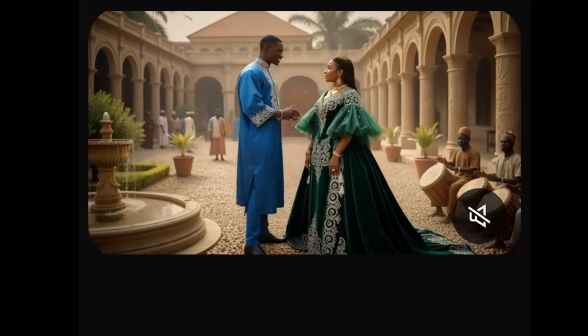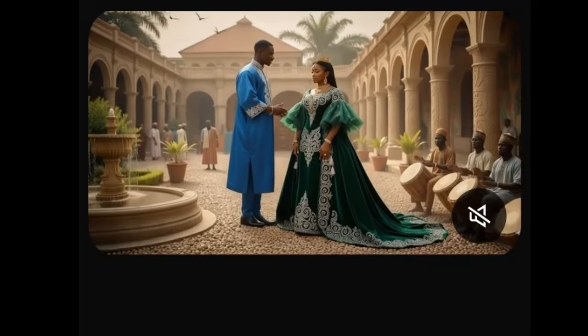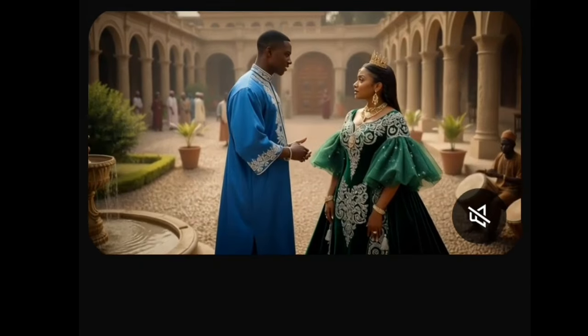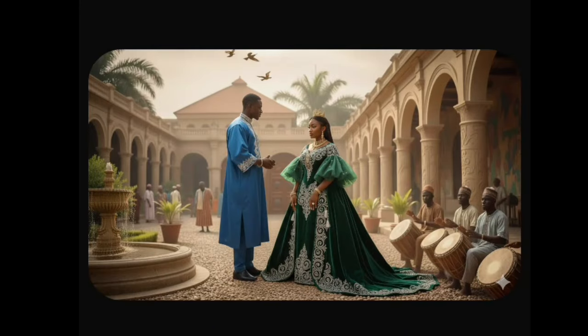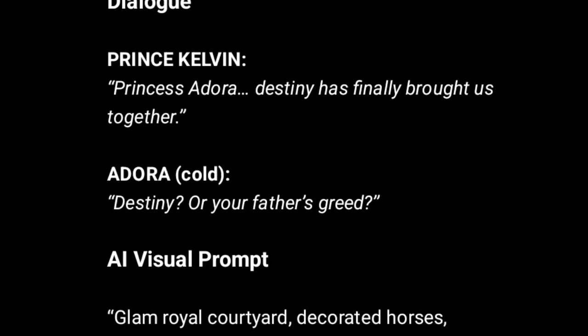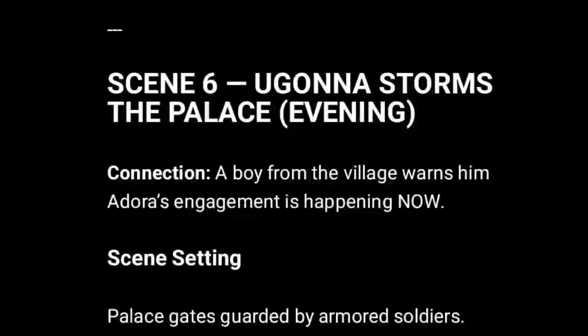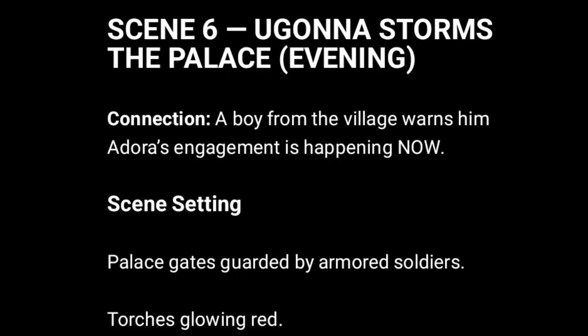Now the next thing we are going to do is to check what the next generation will be. Let's go back to ChatGPT and see what the next generation will look like, and then we'll know what to do. Over here in ChatGPT, you can see where scene 5 ended is when Adora said, "Destiny or your father's greed." The next scene, scene 6, is talking about Ugonna, Adora's village lover. Someone runs to his house and tries to explain to him that Adora is about to be married to a strange prince.